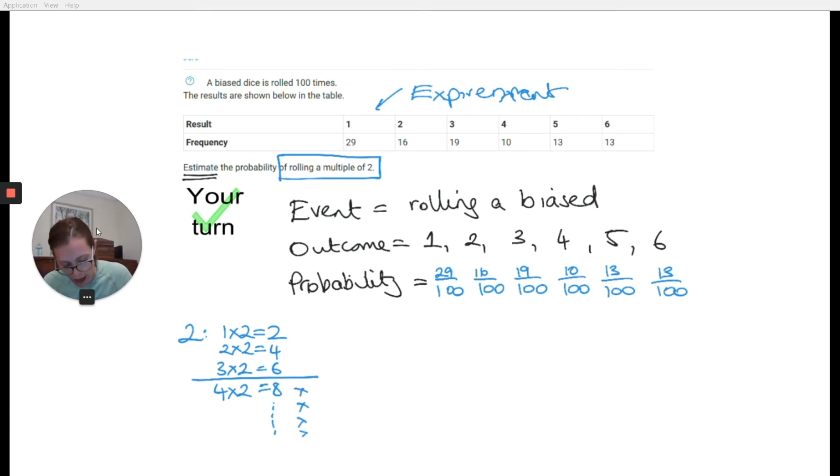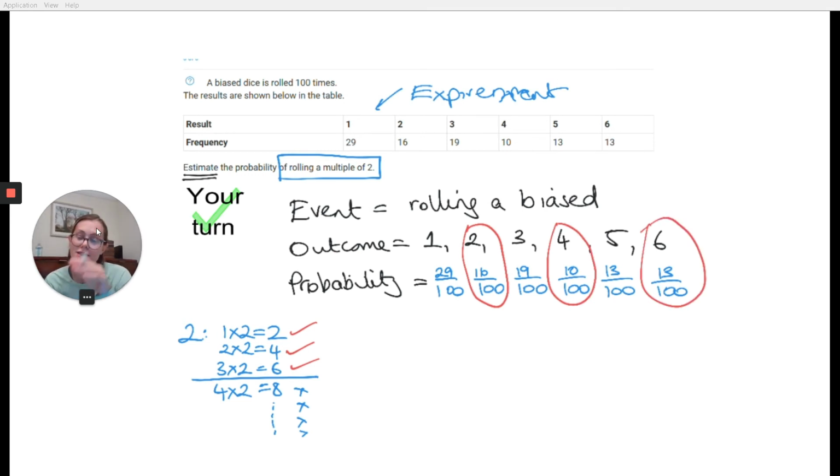So the only outcomes I'm interested in are the 2, the 4, and the 6. So this is another example of where I've got multiple outcomes that meet my criteria. The probability of rolling a multiple of 2 is exactly the same as asking what's the probability of rolling a 2, a 4, or a 6?